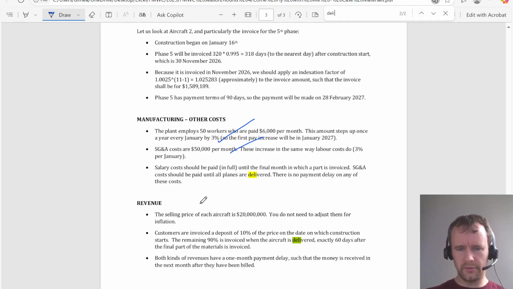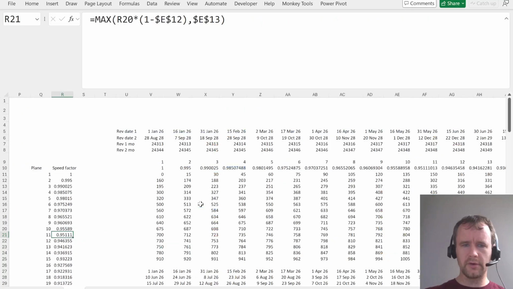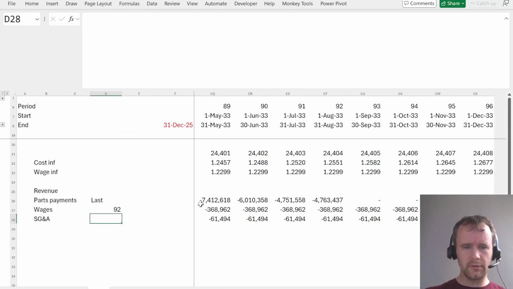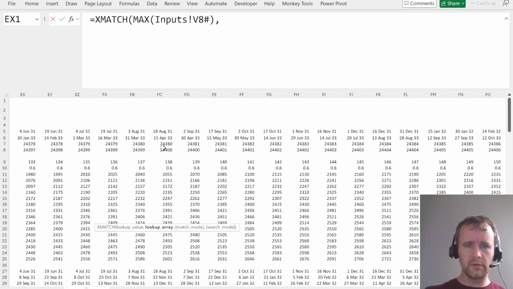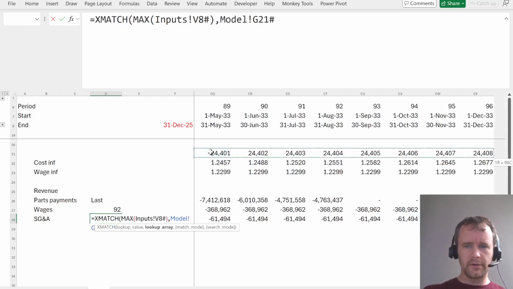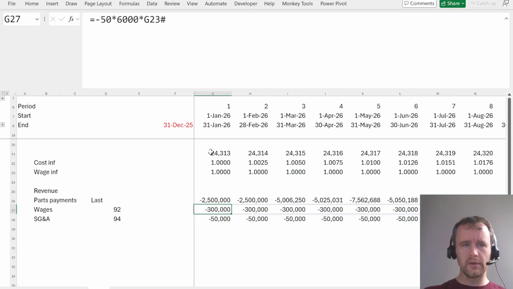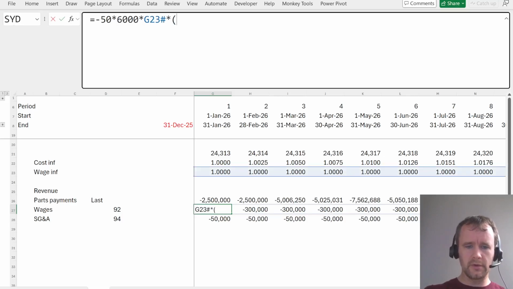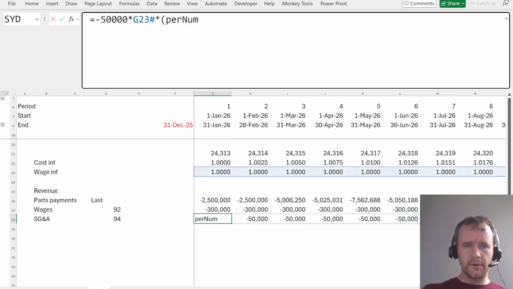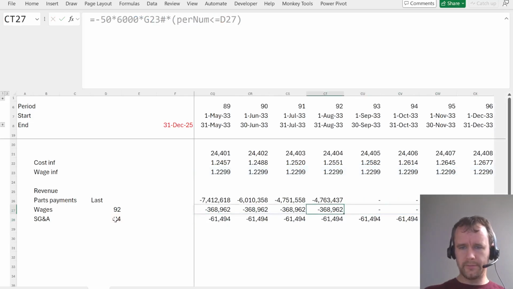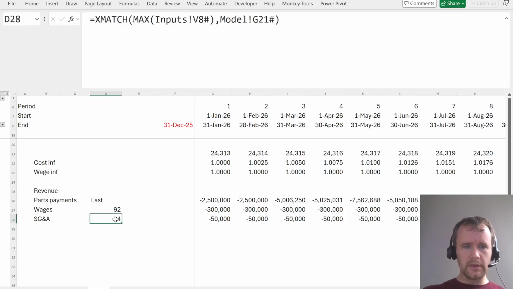Okay, so that is the delivery date. Revenue to date is the delivery date. Okay, so then it's going to be X match max of these against 94. Okay, so it's going to be that times per num less than or equal to this. That times per num less than or equal to this. Okay, good, I think. Scary.